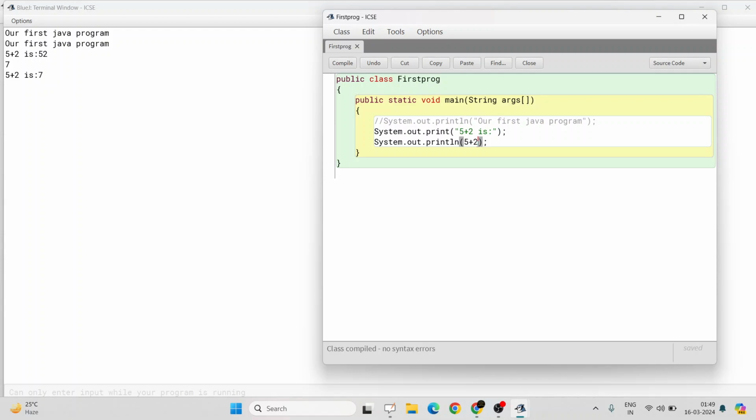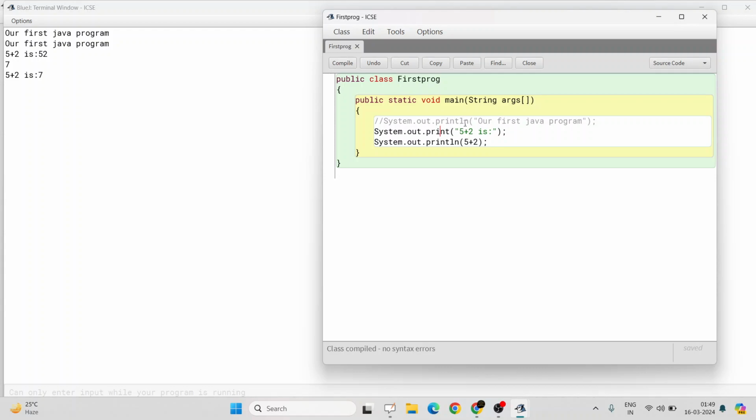And here, 5 and 2 are the numerical values, and the plus operator means the addition operator. So 5 plus 2 becomes 7, and after the string, 7 is printed. But why is 7 not getting printed on a new line? Previously it was getting printed on a new line because I had used only print over here.